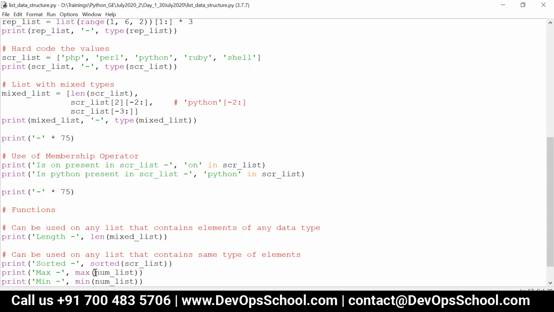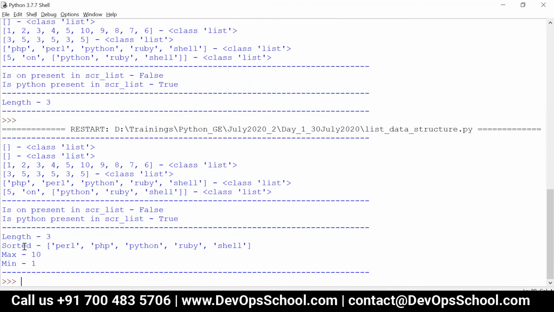These three functions you can use only on a list that contains the same type of elements. You can see it has been sorted based on the ASCII value: Perl, PHP, Python, Ruby, and then shell. That is, it goes character by character.